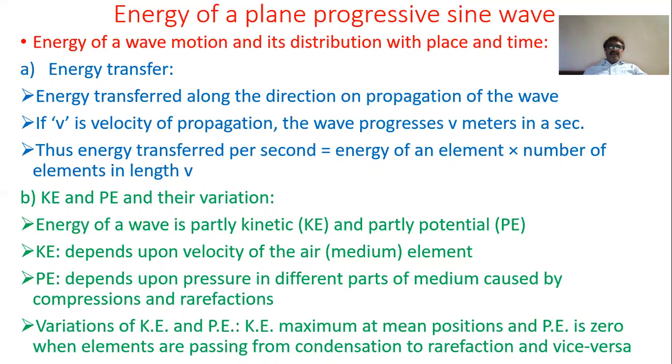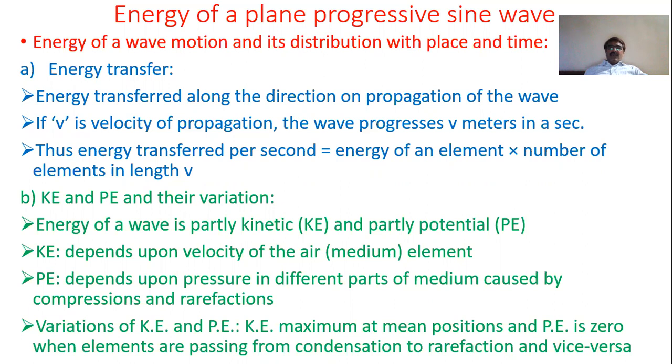Out of these two energies, kinetic energy depends upon the velocity of the medium, that is, the velocity of the particle in the medium. Now, when the velocity is maximum, kinetic energy is maximum, and when the velocity is zero, kinetic energy is zero.